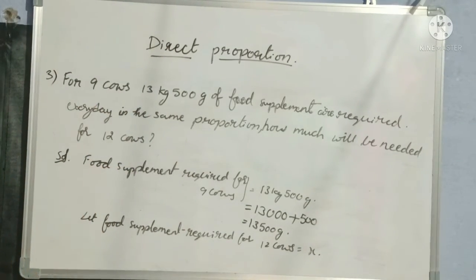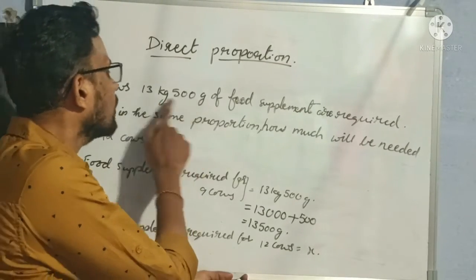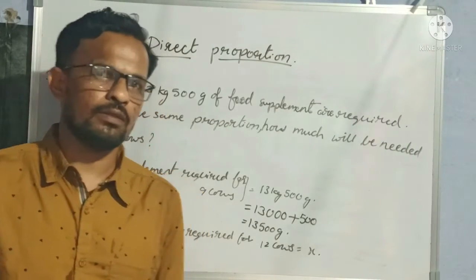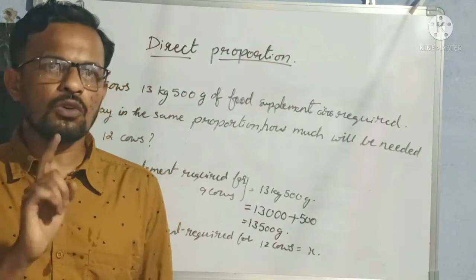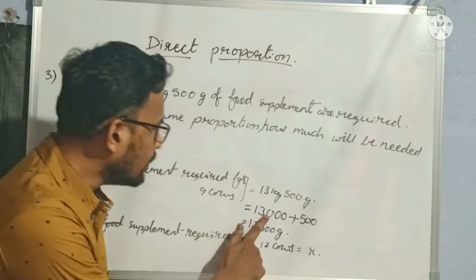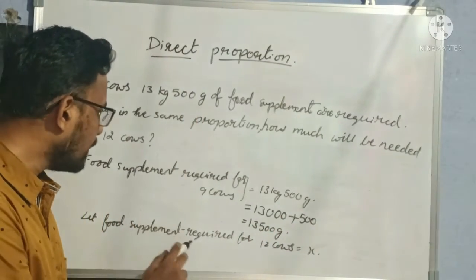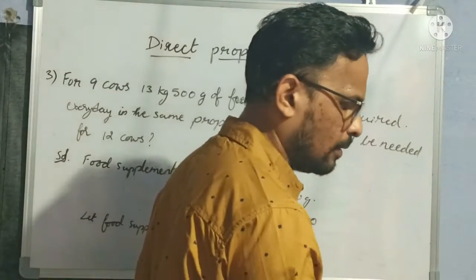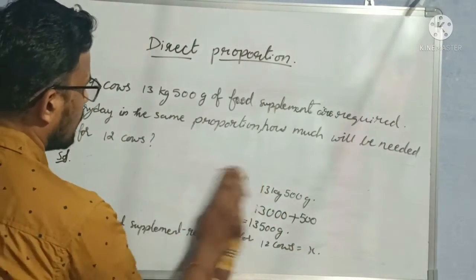Okay, I hope everybody understood first 2 steps, right? So here he has given our quantity in terms of kilograms and grams. So let us convert kilograms and grams into the smallest unit, that is grams. Okay, so 1 kilogram is equal to how many grams? 1000 grams, right? So 13 kg is equal to how many grams? 13,000 grams. So total how much now? 13,000 grams plus 500 grams becomes 13,500 grams. Now food supplement required for 12 cows is equal to x grams. Now let us find out the value of the unknown quantity, that is x. So I am erasing the 2 steps now.